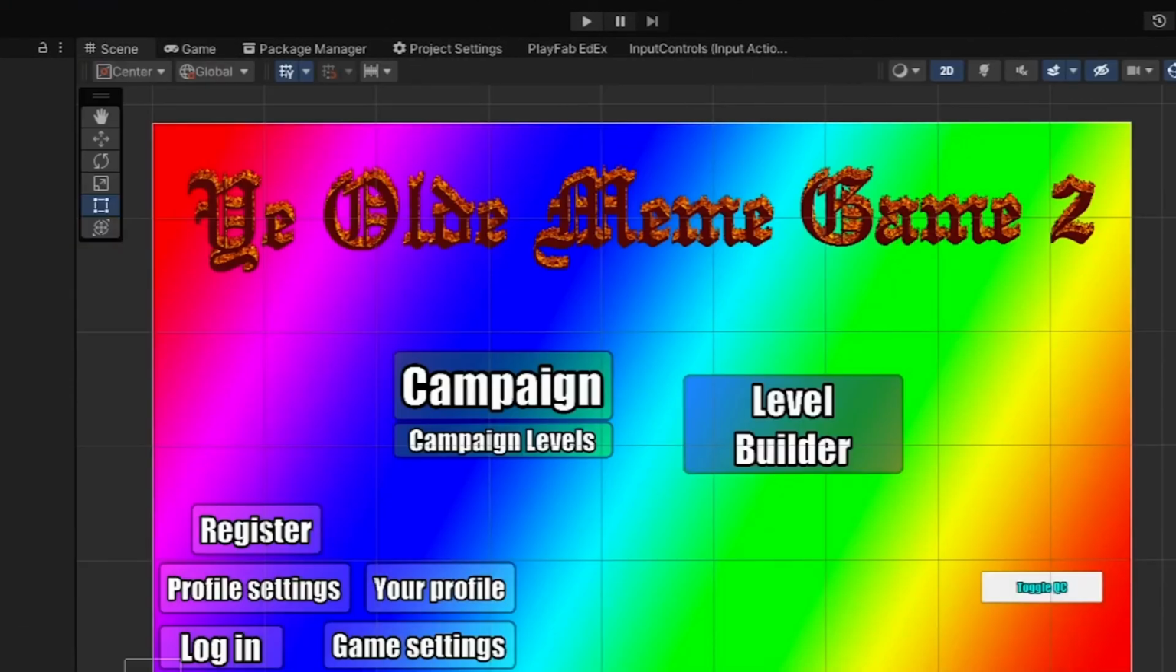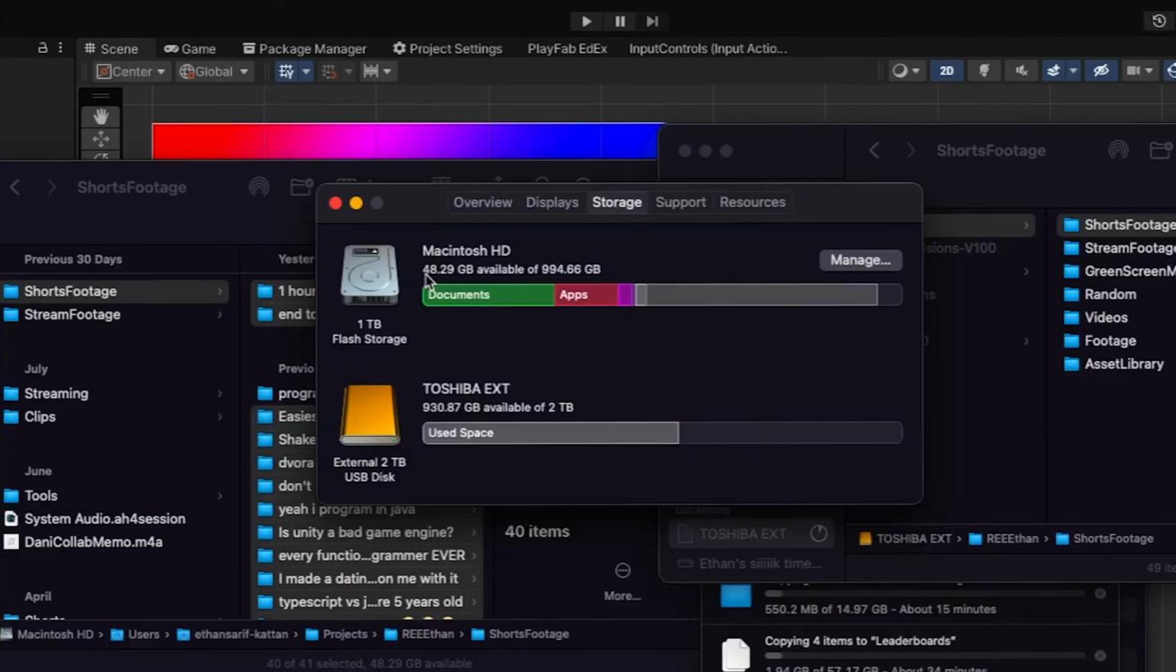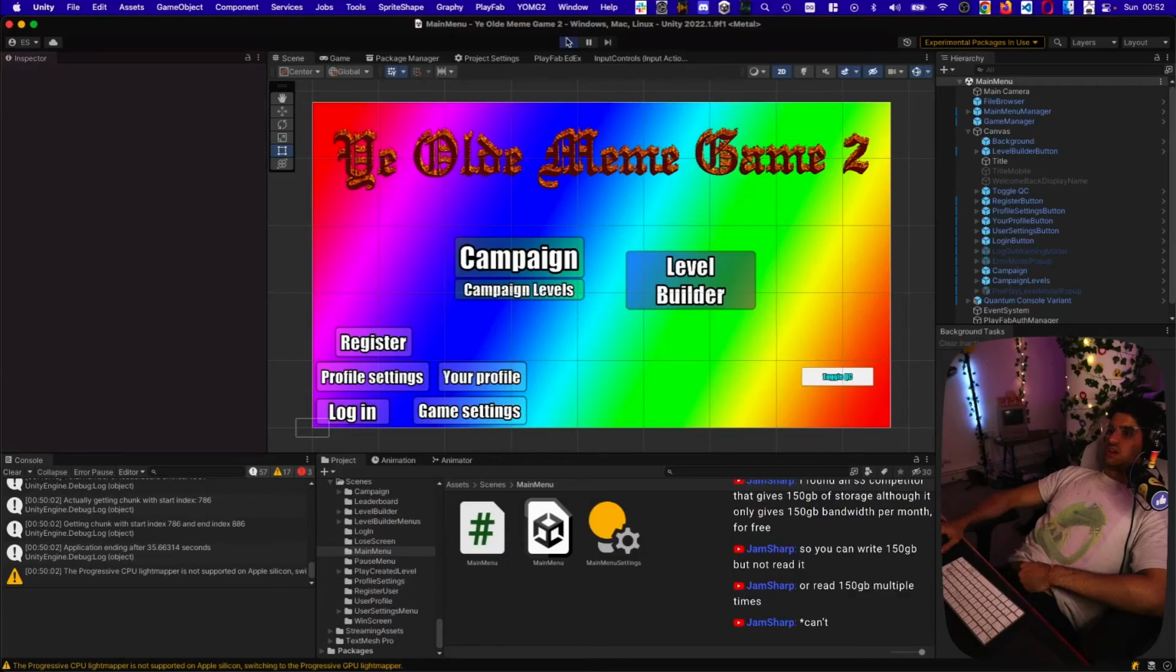Not load disk space again. Come on, don't load disk space me. Now all of a sudden there's 48 gigabytes available. Oh well.